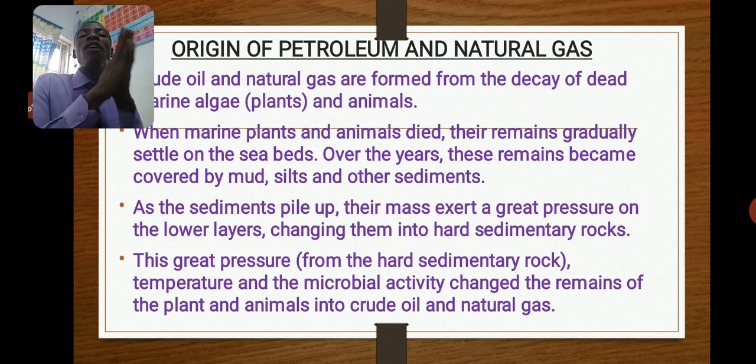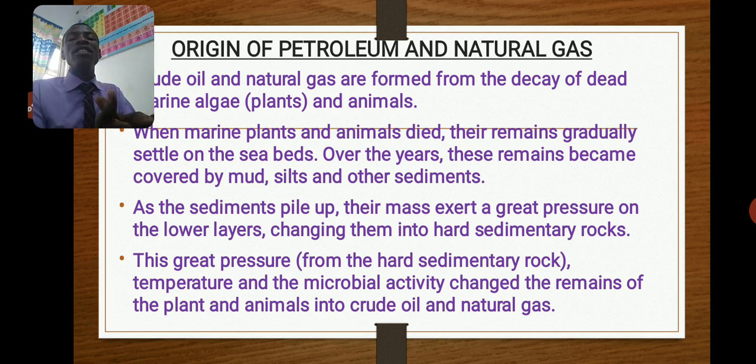How do we form natural gas? Natural gas is formed when plants and animals die. When these plants and animals die, they will become buried. Their dead bodies, their remains will become buried in the sea. That is, all those plants and animals that live in the sea. So over the years, these dead bodies will become more covered by mud, silt, stones, and plenty of sediment.